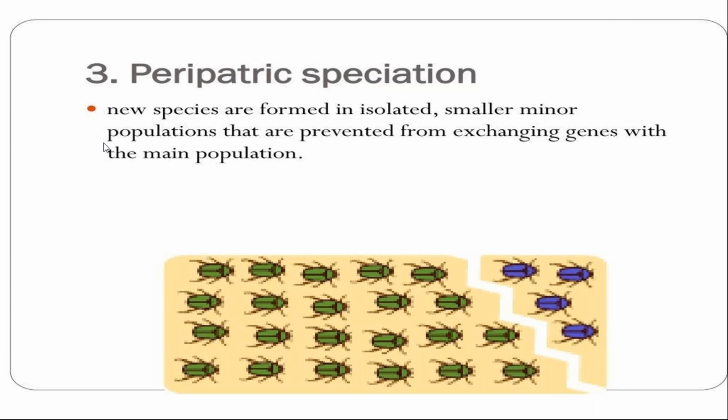One student answered peripatric. Any other student? What will be the answer of the question? Two species are not exchanging their characteristics due to the formation of a river. This is the example of what kind of speciation? Peripatric, parapatric, allopatric, sympatric.